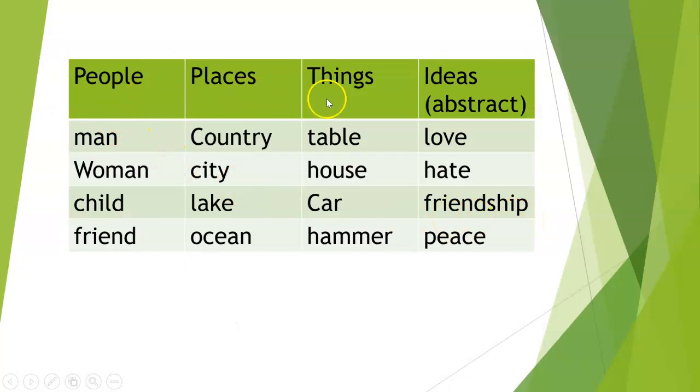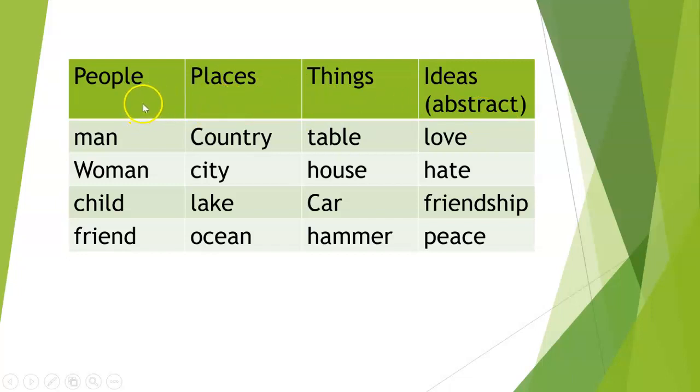People, places, and things. These are all nouns. And again, this one, love, hate, friendship, and peace. These are other types of nouns called abstract nouns. And these are nouns that you cannot touch. But for today, though, we're going to worry about these.